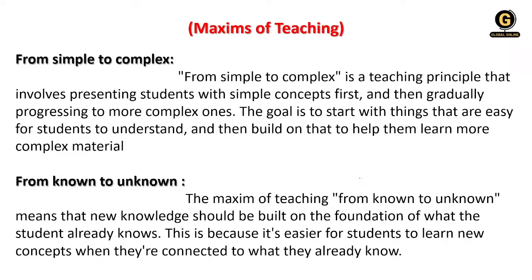First is simple to complex. That means you understand the simple facts first. The teacher gives you simple knowledge first, and then gradually moves to the complex, the advanced one. That is called simple to complex. Then second is known to unknown. The teacher will try to grab your previous knowledge, that means your known facts, and then introduce you to the unknown facts related to the same topic. That is known to unknown.